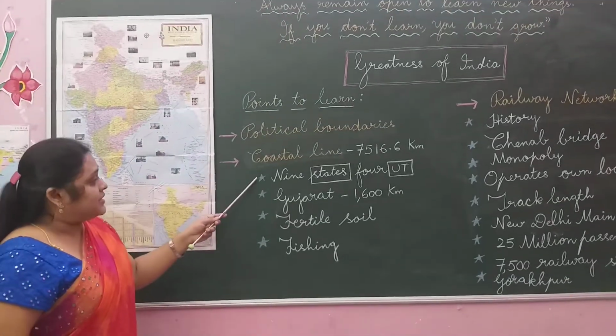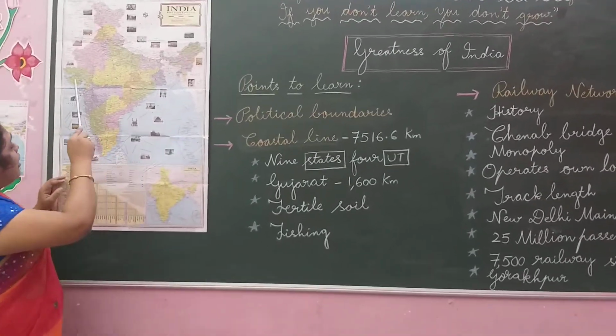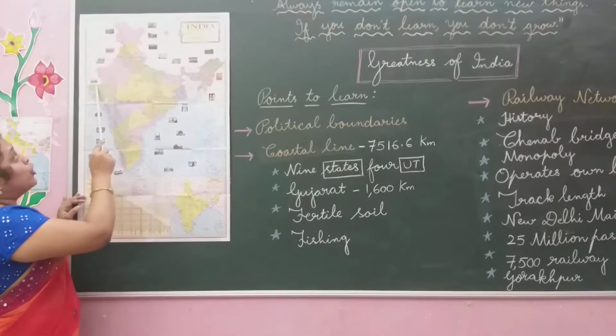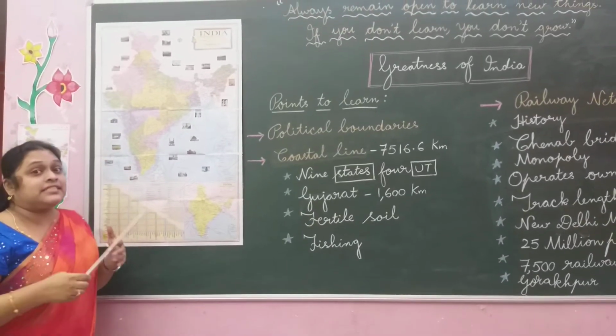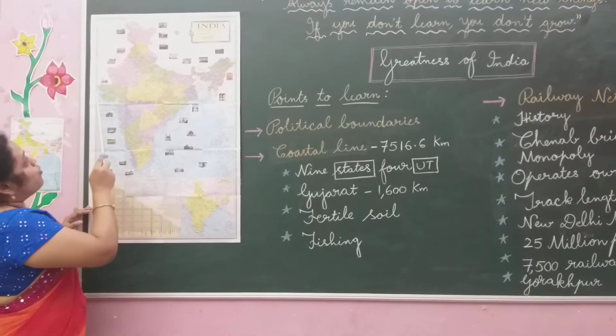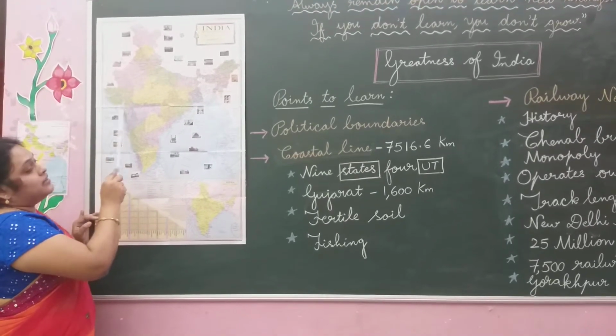Right? Next. Of all the sea coastal line states and union territories, Gujarat shares the highest kilometers of the sea coastal line. It's about 1,600 kilometers.